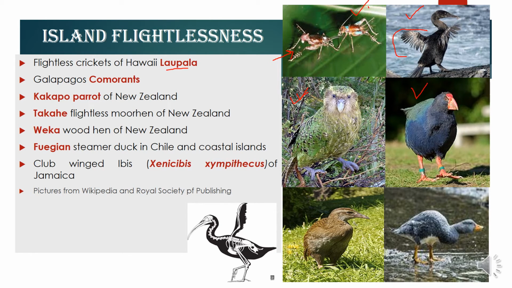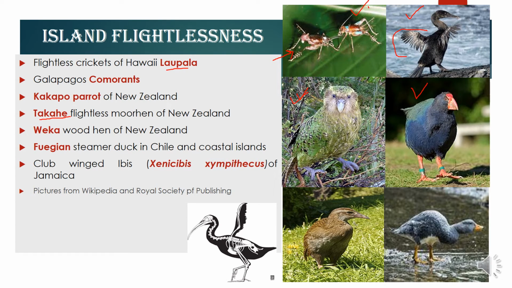Next is our swamp hen. This is the Takahe swamp hen. This is also a bird from New Zealand, and this Takahe is mostly found in very marshy areas, and it has been an island inhabitant for a very long time. We have been seeing this as an indigenous Maori food also.